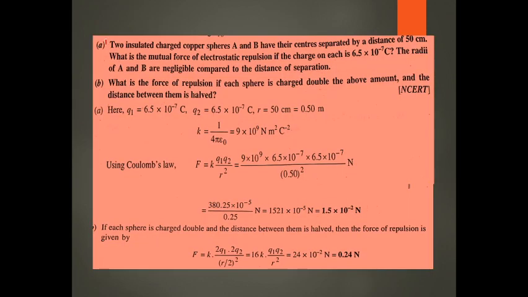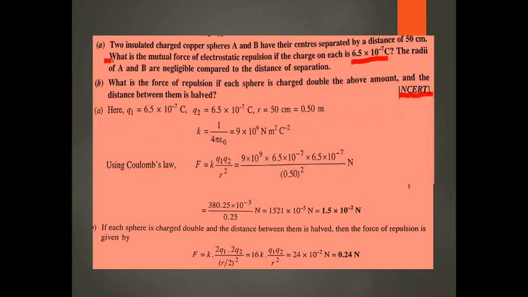Then let us start some numericals, practice some numericals based on the previous topics. This is an NCERT question in the textbook. Two insulated copper charged spheres A and B have their centers separated by a distance of 50 centimeter. What is the mutual force of electrostatic repulsion if the charge on each is 6.5 into 10 raised to minus 7 coulomb? Radii of A and B are negligible as compared to the distance of separation.